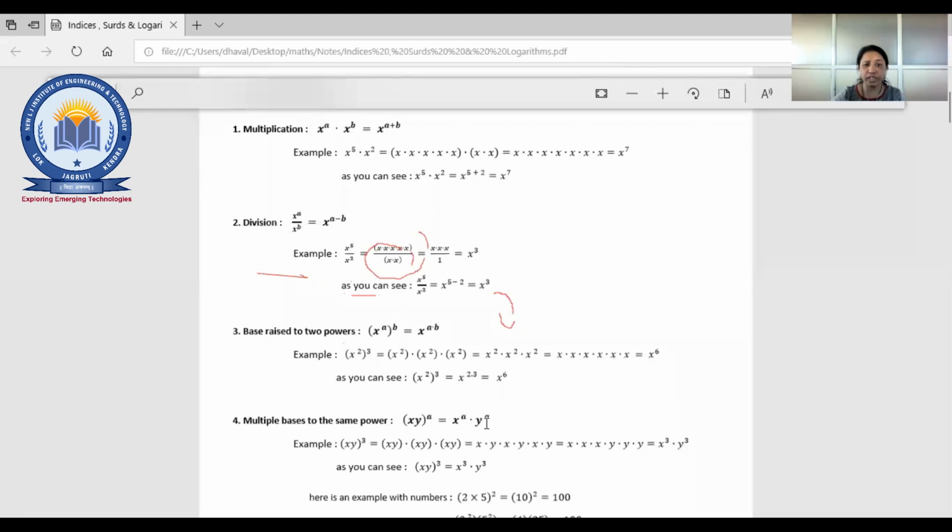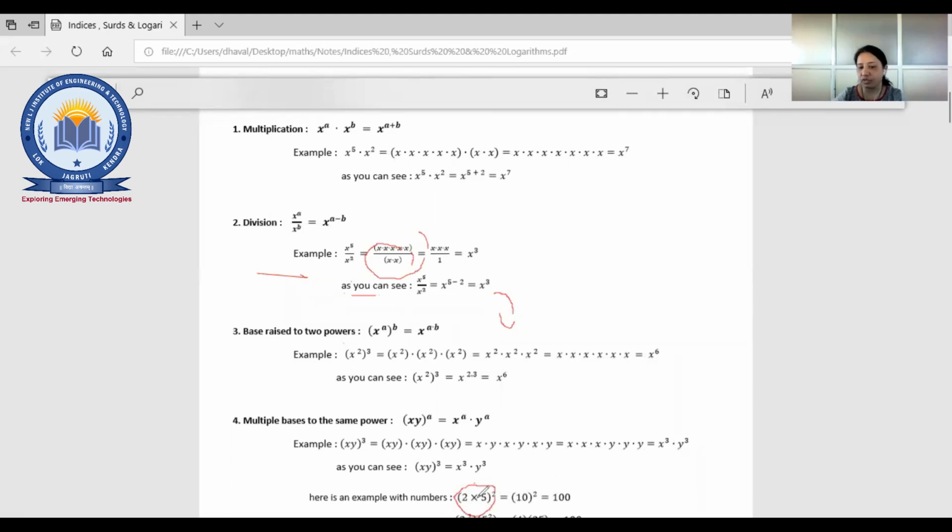Now, the next one is the multiplication of bases to the same power. Here the base xy whole raised to a. That means two variables are there, x and y, with power a. So we can write it separately. That means x raised to a into y raised to a. Whatever the power is there, it is going to be distributed. If you have 2 into 5 raised to 2 here, you can separate it out. That means 2 raised to 2 into 5 raised to 2.